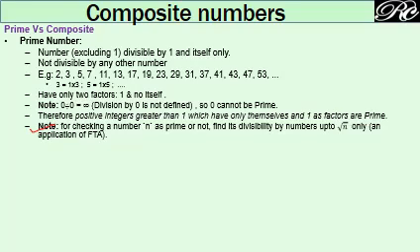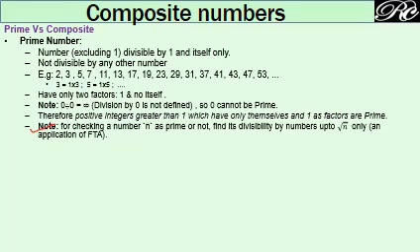Also keep in mind, for checking whether a number n is prime or not, you shall check for the divisibility of this n up to the nearest integer closer to under root n.